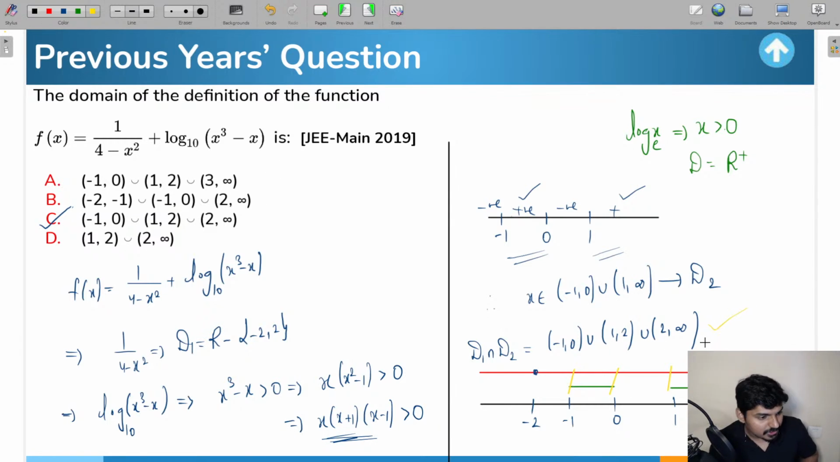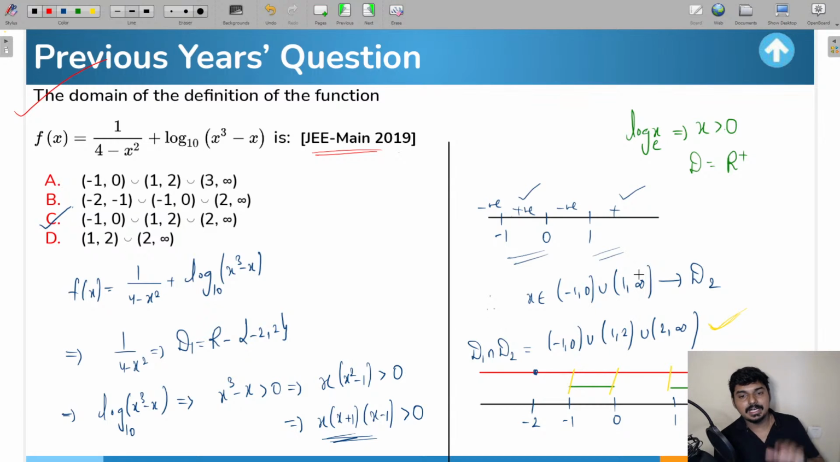तो understood this question everyone? ये वाले question में कोई भी doubt है यहाँ पे किसी का? So again, this question was asked in JEE Main 2019 based on the concept of domain, and this is how you have to solve it. So I hope this question is clear for everyone यहाँ पे.